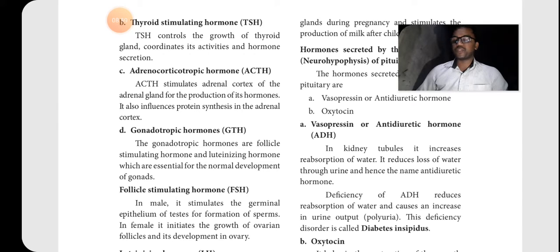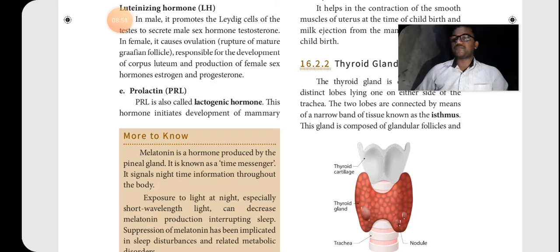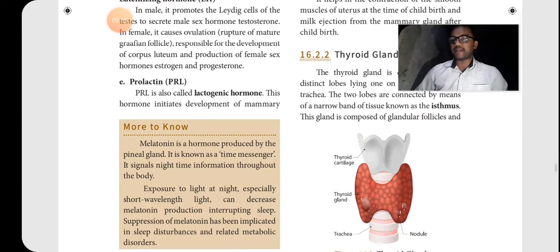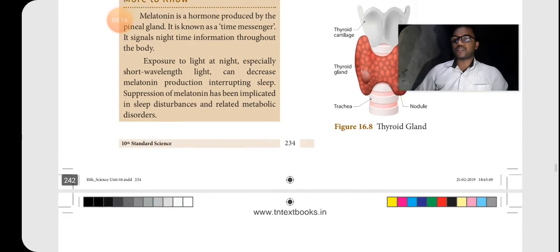Okay. Then the thyroid gland. This was a selected question in last year's book also. Thyroid, pancreas, adrenal: these 3 parts are often asked. Okay. So for the thyroid gland, first we should see the diagram. Then after seeing the diagram, we should know the functions of the thyroxine that is produced by the thyroid gland.